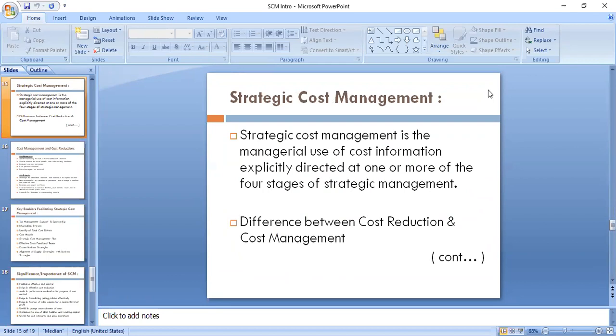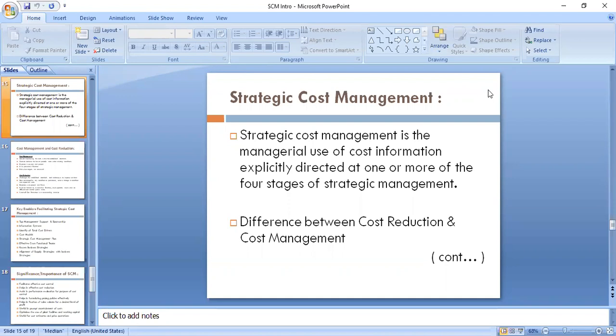You have studied strategic management as a subject, and you have studied the four stages. Whatever cost information we are deriving, is it usable in that particular thing? If that cost data is usable explicitly, that means it is fulfilling one of the stages of strategic management, so we say it is basically strategic cost management.